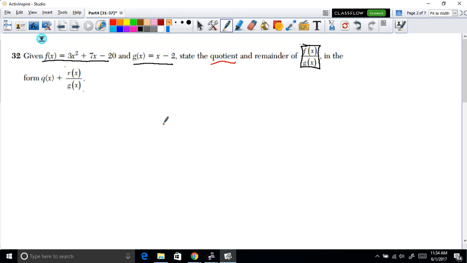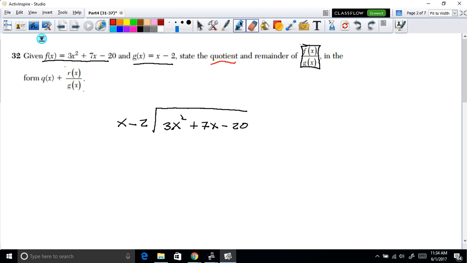The numerator always goes inside the square, or inside the division. So 3x squared plus 7x minus 20, and we are going to divide this by x minus 2. Okay, perfect. So this is the setup.